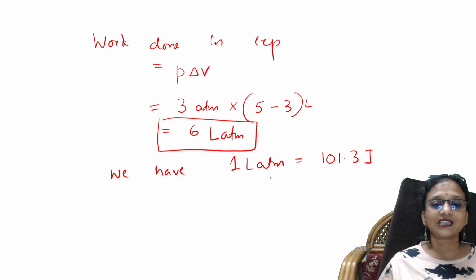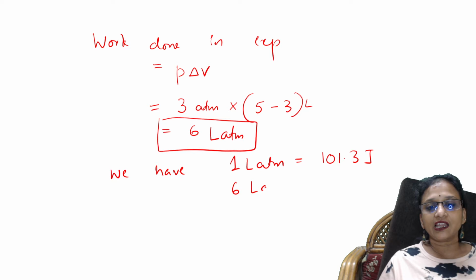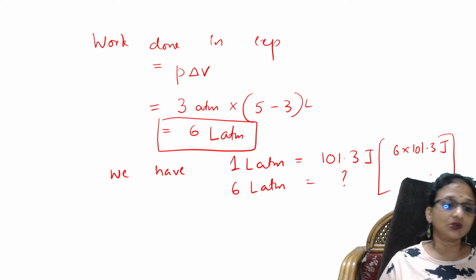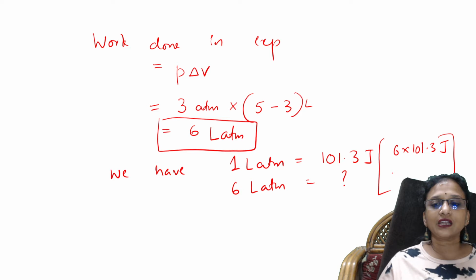So for 6 atm, how many joules of work done? Cross multiply. I get 6 into 101.3 joules. Easy. So how much do I get? I get an answer of 607.8 joules. That's all. This is what we have.